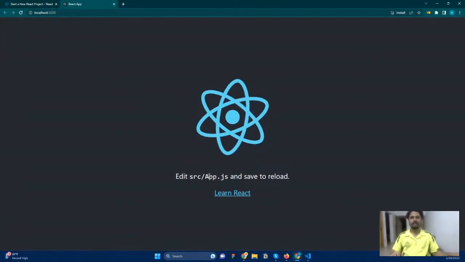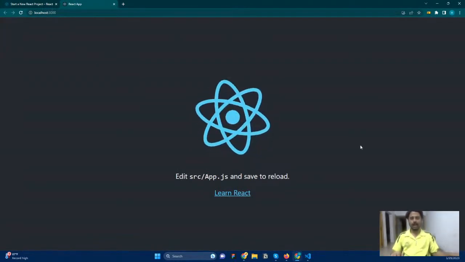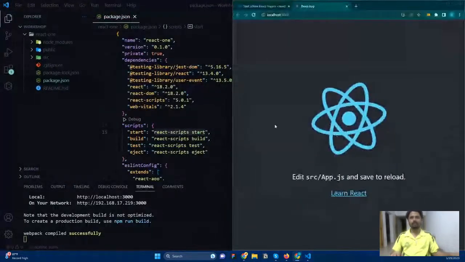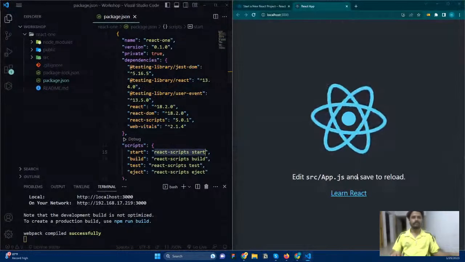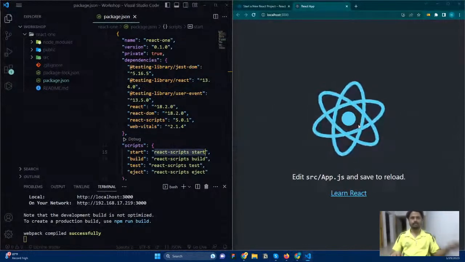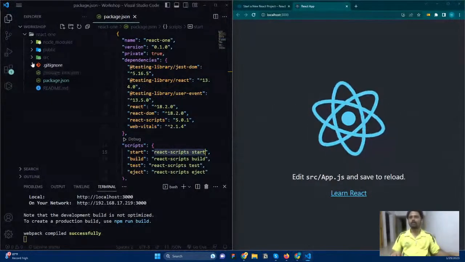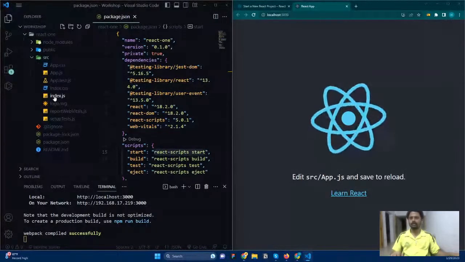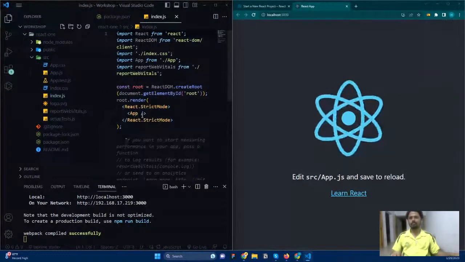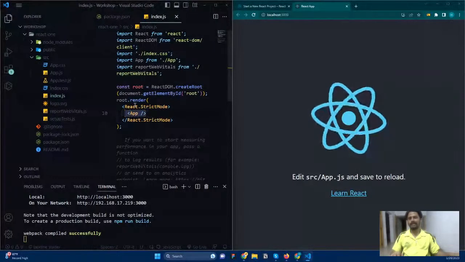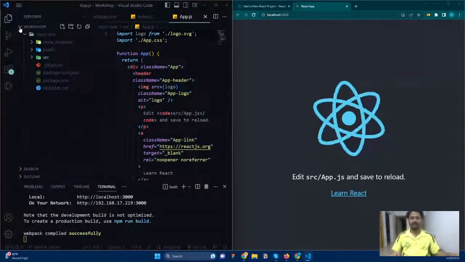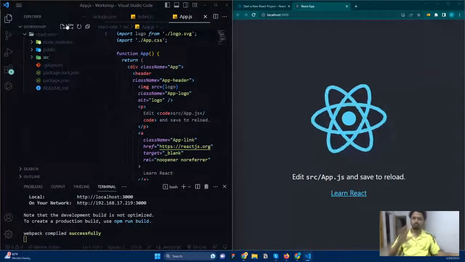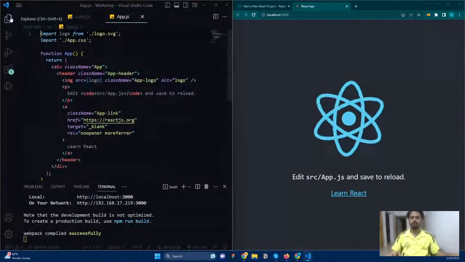You can see edit src. This is the app that we have installed by default. So the entire code is building this app only. You can see a React logo that is spinning, and where you can find the code is index.js, and here you can find an App, and that App is served here. Just go to App.js and you can find it. I will explain the structure and everything pretty neatly, don't worry about that.